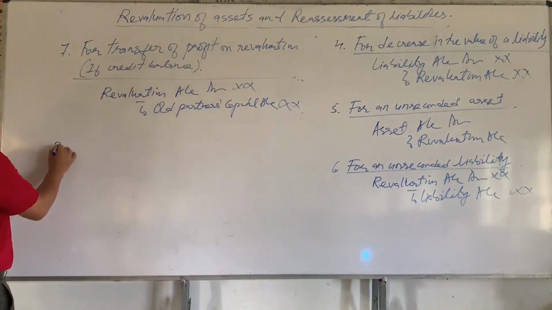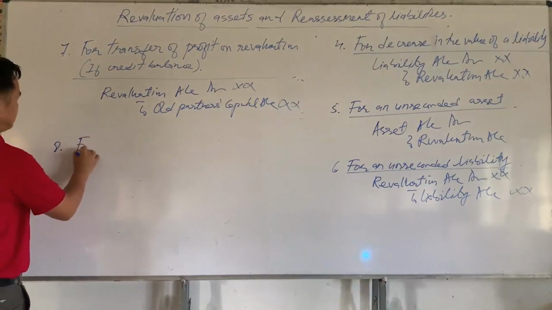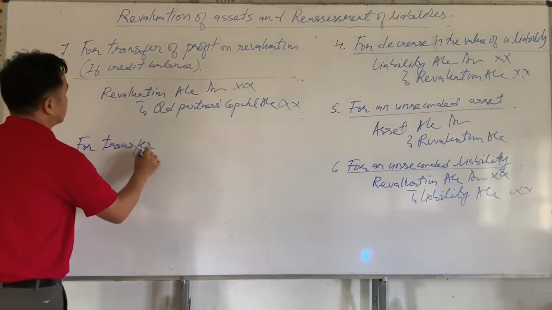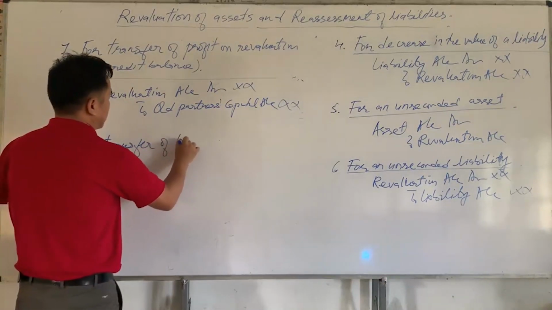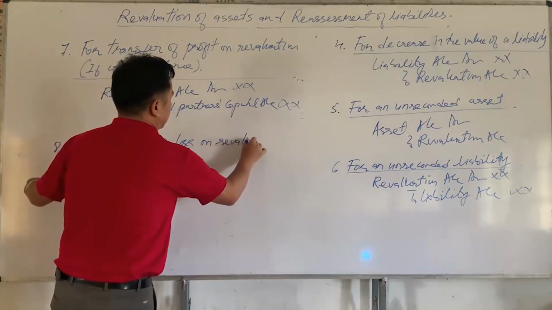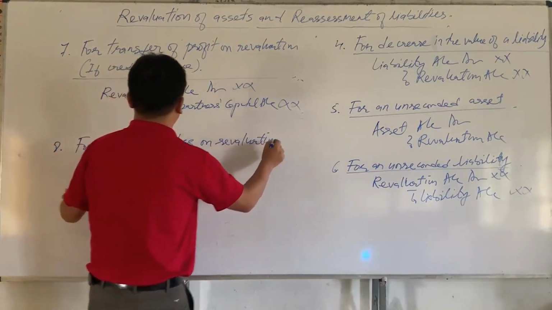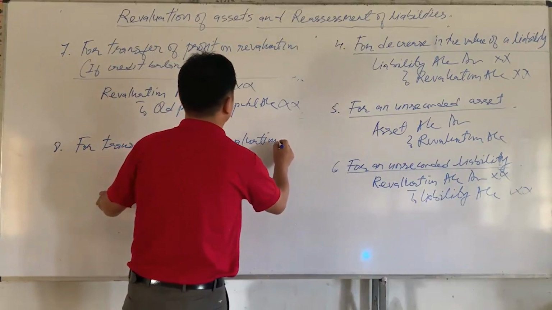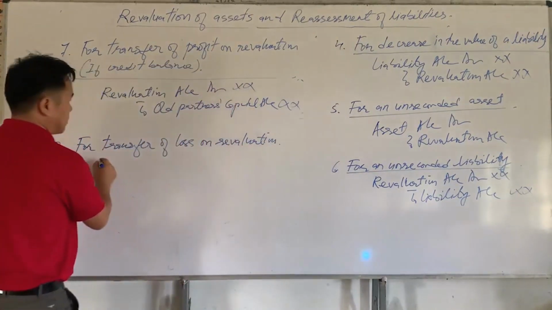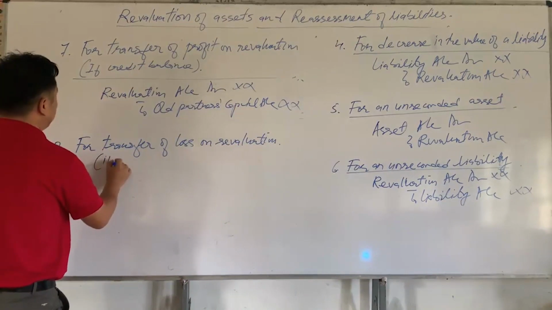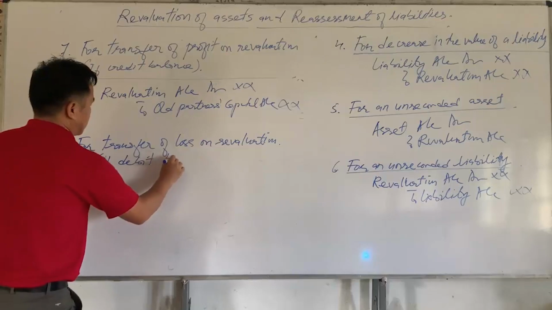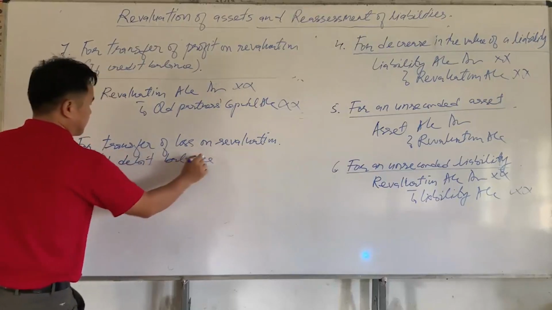Okay. Now, the last journal entry is for transfer of loss on revaluation, if debit balance.